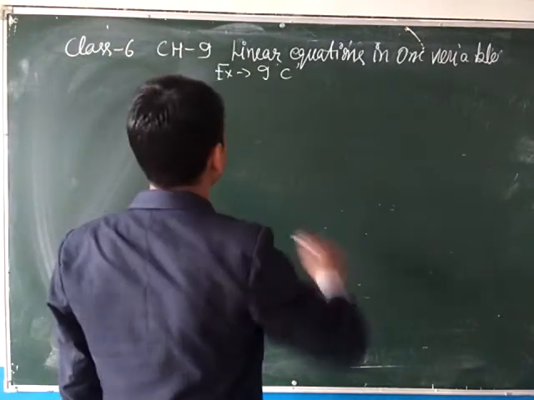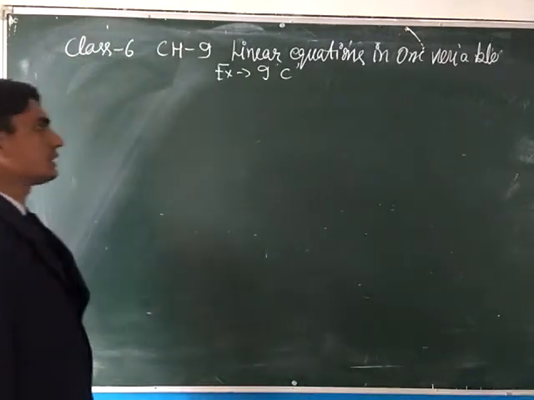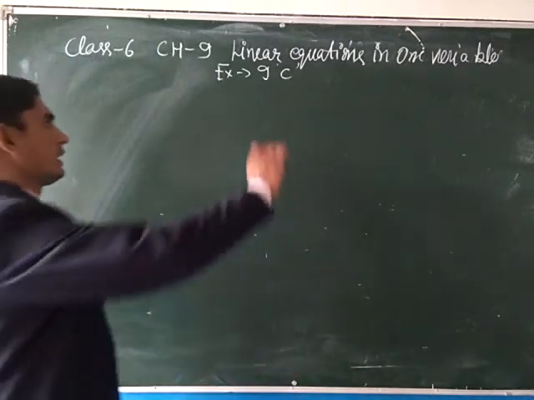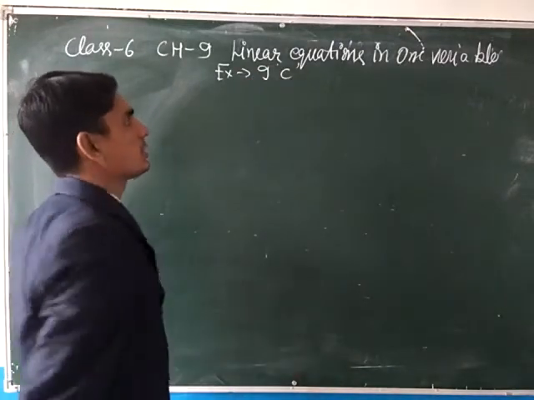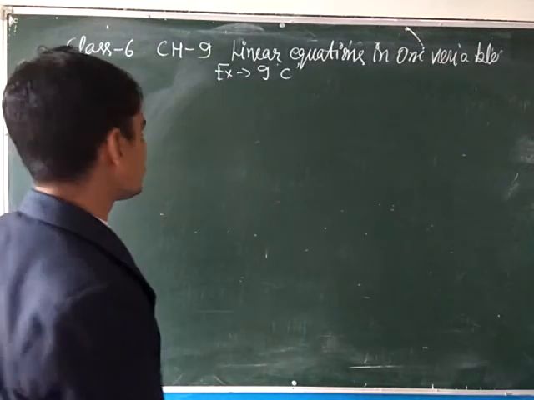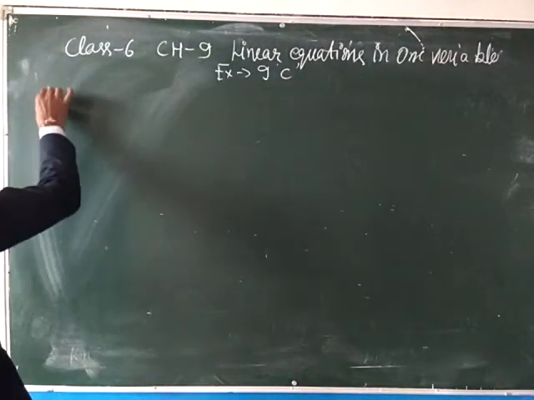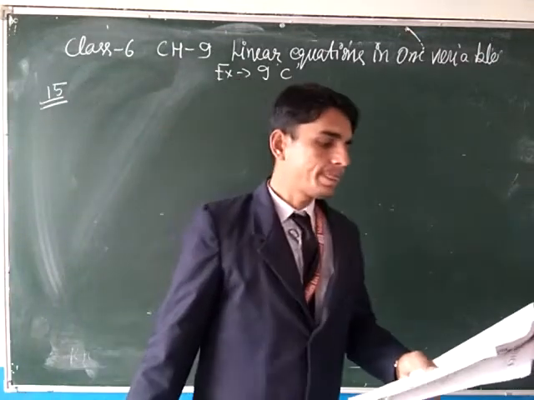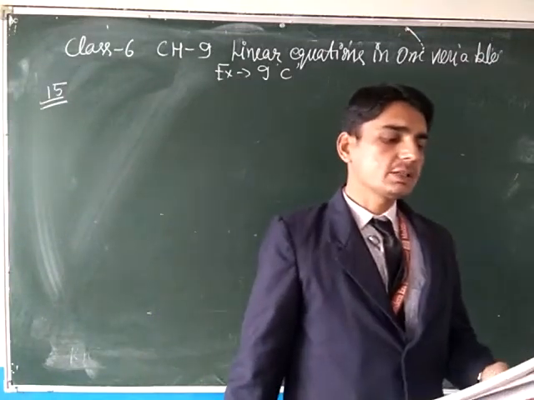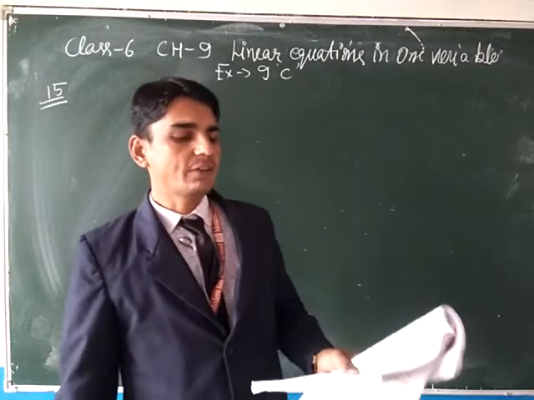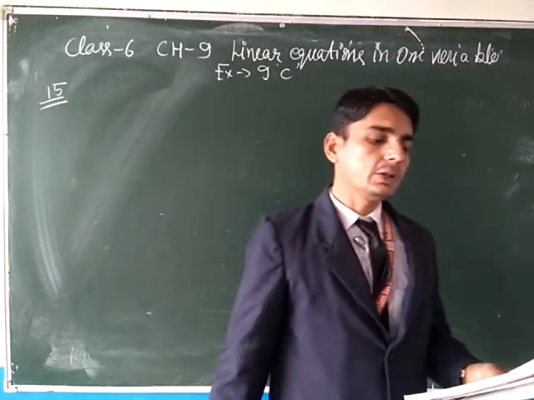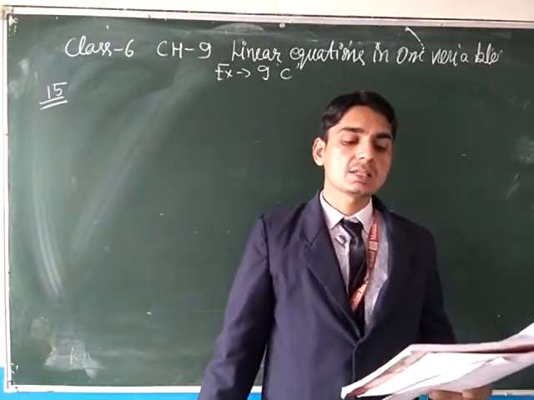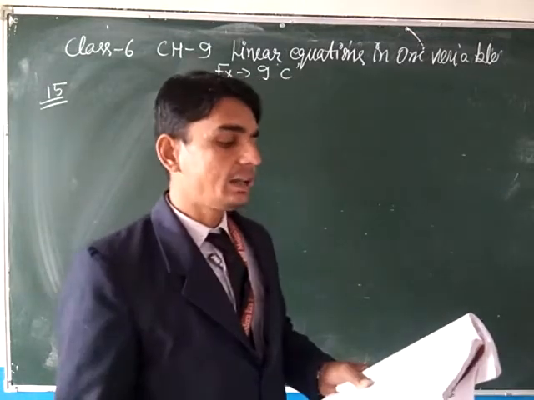So today we will discuss the rationalizations of exercise 9C in the chapter Linear Equations in One Variable. Firstly, see question number 15. A man is 4 times as old as his son. After 16 years, he will be only twice as old as his son. Find their present ages.